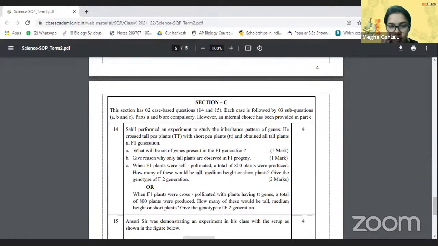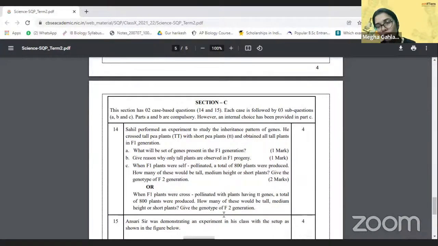Sahil performed an experiment to study the inheritance of patterns of genes. He crossed tall pea plants with short pea plants and obtained all tall plants in the F1 generation. So we are talking about the first law, the Mendel law of dominance here. And we're talking about the F1 generation with all the hybrids which gave the phenotype as tall, right? So question A, which is of 1 mark, is what will be the set of genes present in the F1 generation since they're hybrid? Yes, absolutely.